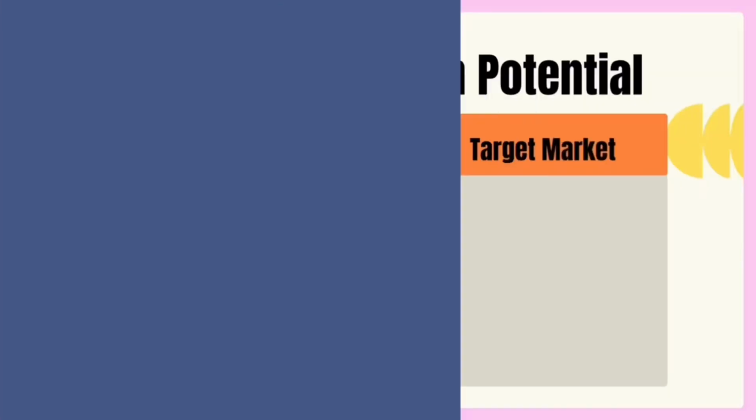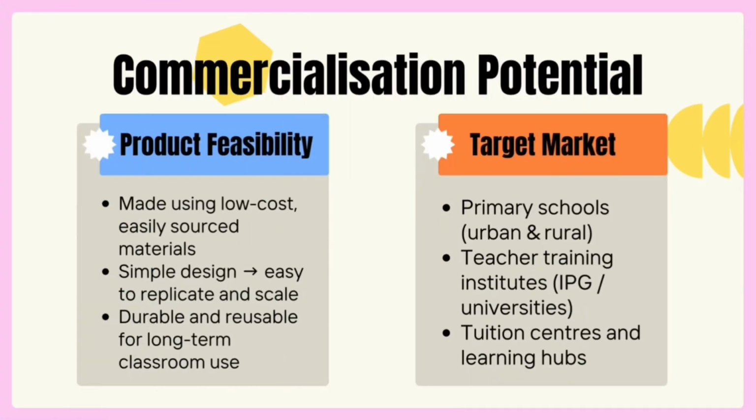schools. From a commercialization perspective, the FracTive Learning Kit demonstrates strong potential to be developed and sold as an educational product. In terms of product feasibility, the kit is made using low cost materials, and its simple design makes it easy to replicate, scale, and reuse for long-term classroom implementation. The target market includes primary schools in both urban and rural settings, teacher training institutes such as IPG and other universities, as well as tuition centers and learning hubs.